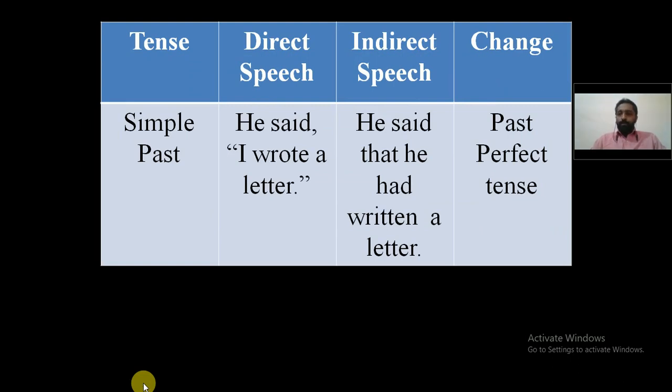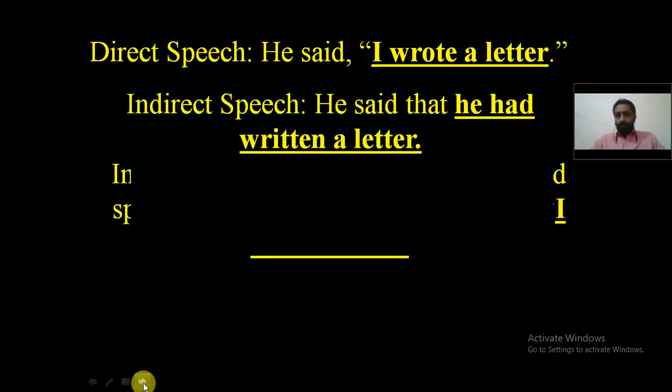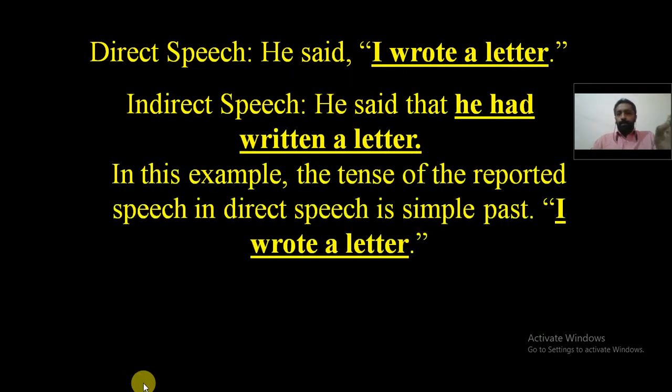The thing that you need to understand is that the simple past will be converted into past perfect tense. Simple past converted to past perfect tense. I'll give an example for you to understand it better. See the direct speech and indirect speech. Direct speech: he said, I wrote a letter. I wrote a letter is in simple past. That is changed into past perfect tense in indirect speech.